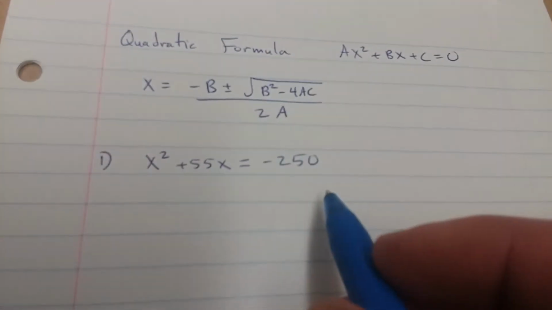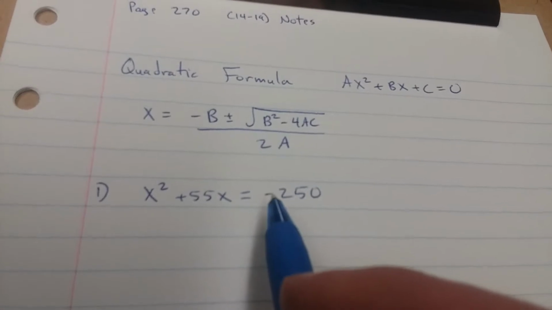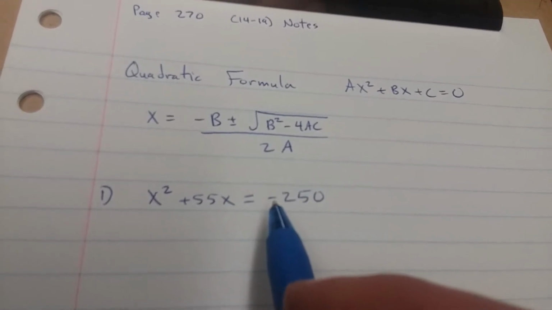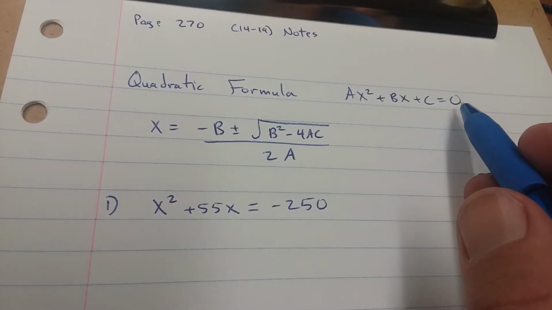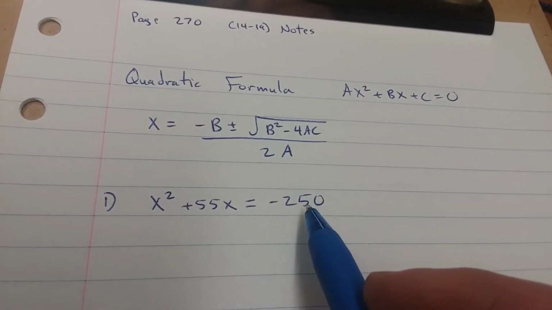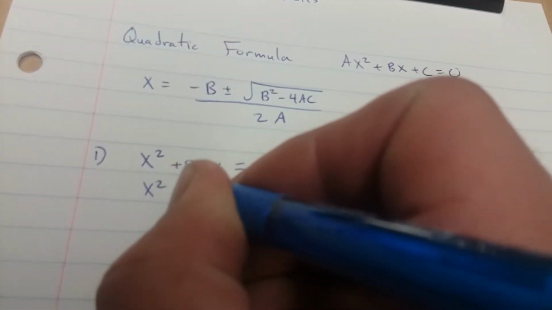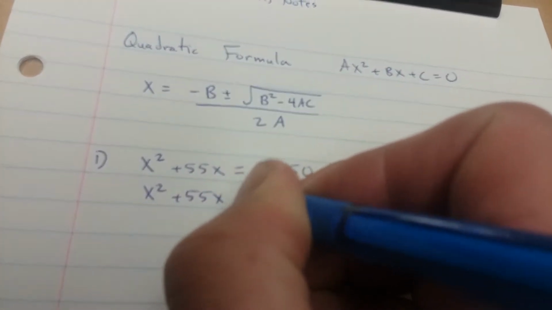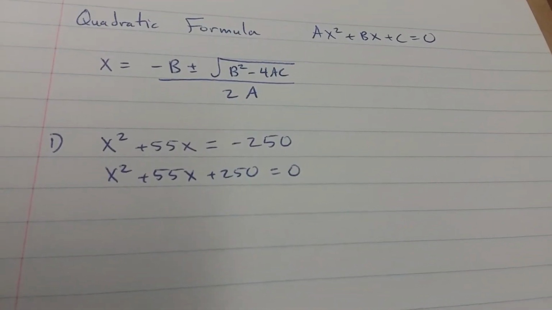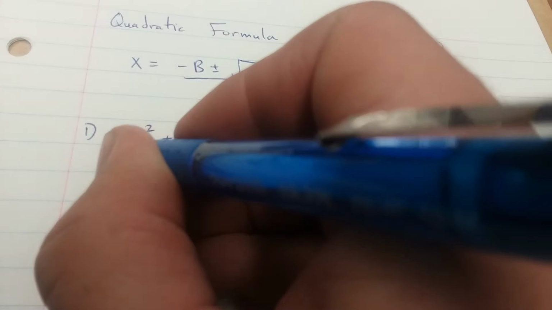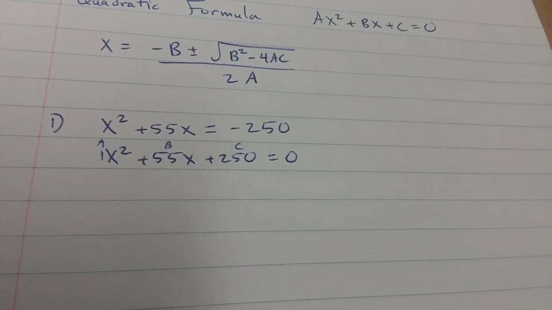So here, if we look at this example 1, we cannot apply the quadratic formula because we do not have it in standard form. We have to have 0 on the right hand side of the equal sign. So I'm going to add 250 to both sides. So I get x squared plus 55x plus 250 equals 0. Now I can apply the quadratic formula because I have an a which is 1, a b which is 55, and a c which is 250.